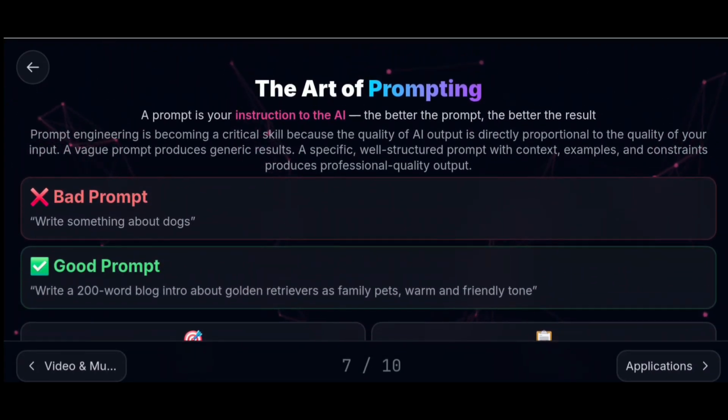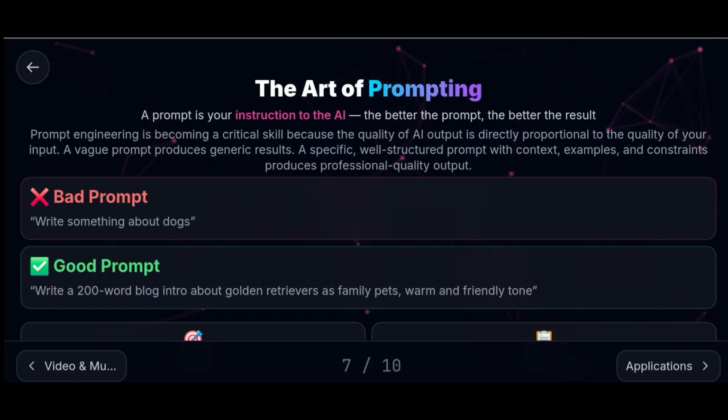The art of prompting. The prompt is a very important step, a very important feature when we are dealing with AI. I have already covered prompts and prompt engineering in my short videos; you can refer to them. A prompt is your instruction to the AI. The better the prompt, the better the result. This is a very important one.